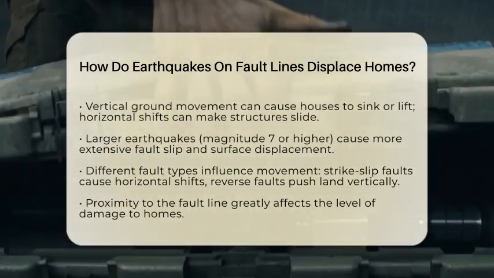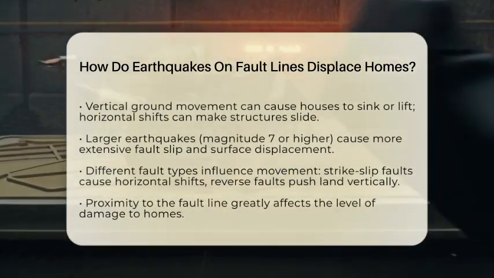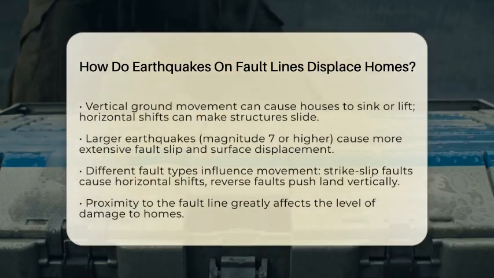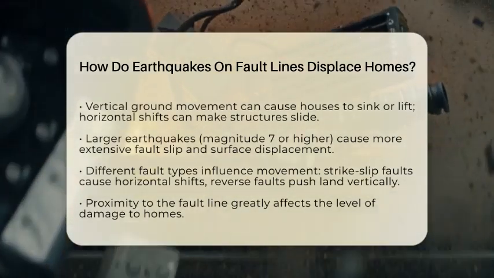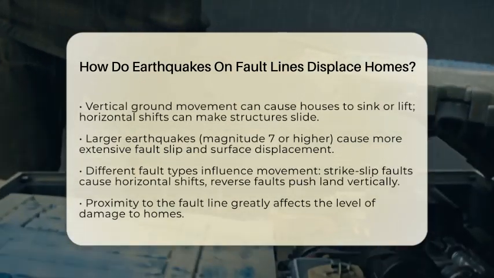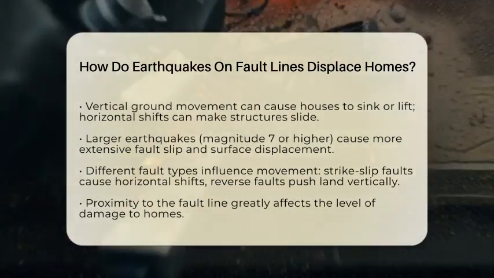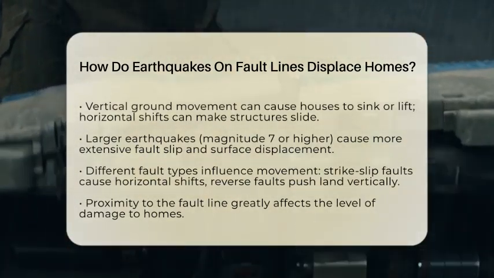The type of fault also influences how homes are displaced. Strike-slip faults mainly cause horizontal shifts, while reverse or thrust faults push the land upward or downward, often causing more damage to structures. How close a house is to the fault line makes a big difference.